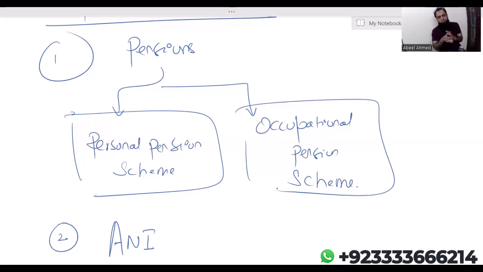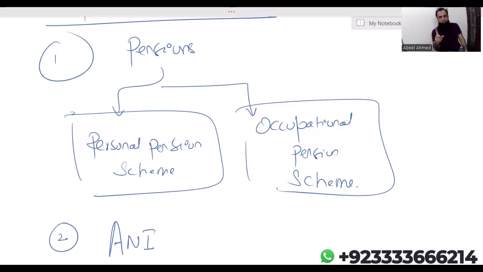Now, what do you mean by personal? Personal pension scheme means, just for the sake of concept, take it like an insurance policy. Let's say an individual has taken an insurance policy for herself or himself. That is a personal pension scheme. Now we need to learn, when an individual contributes into a personal pension scheme, what are the tax implications? Implication means consequences.